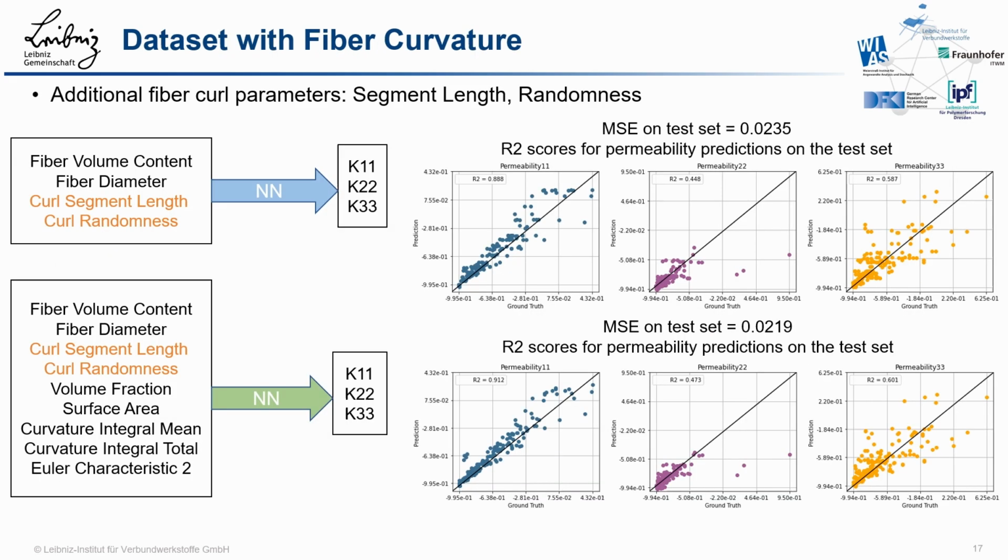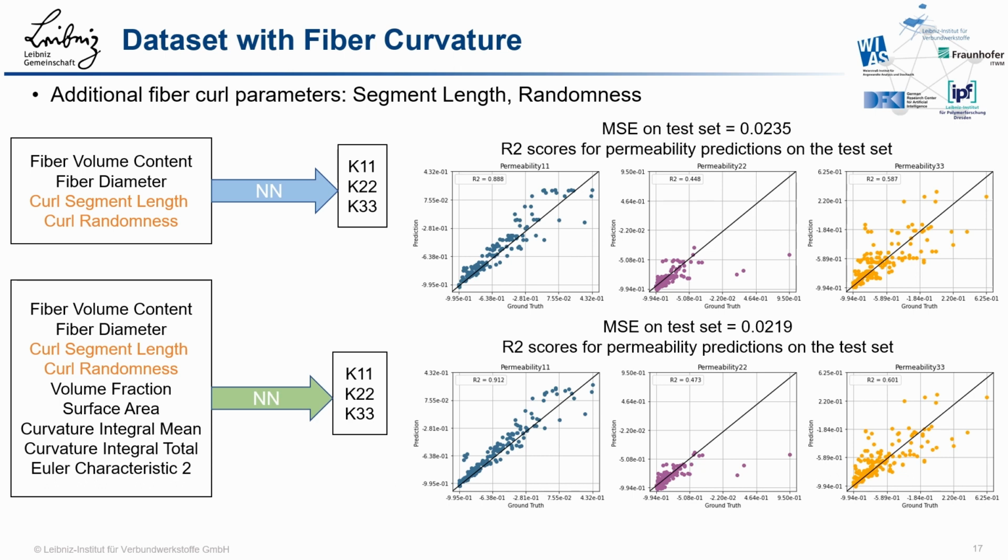In addition, we looked at another dataset where we varied the fiber curvature in the model. Now we used 2 additional parameters, curl segment length and curl randomness, as input for the feed-forward neural network. Again, we examined 2 approaches with different numbers of input parameters and chose only the diagonal terms as output.